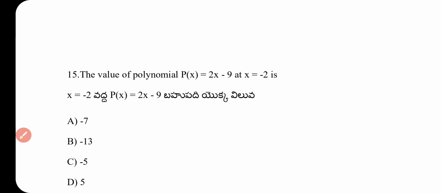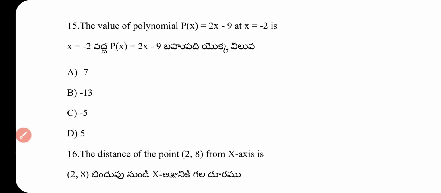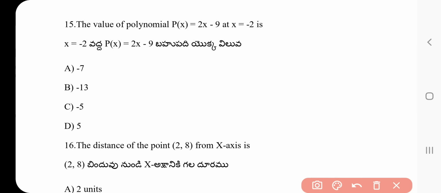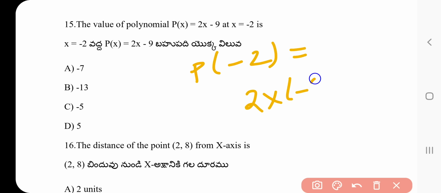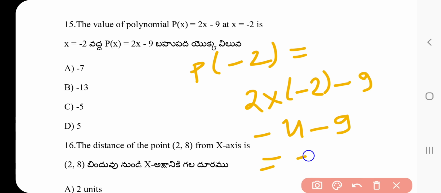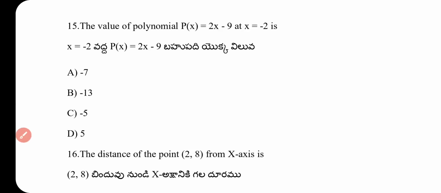Question number 15. The value of polynomial p of x equal to 2x minus 9. Put the value of x as minus 2. So p of minus 2 is equal to 2 multiplied by minus 2 minus 9, which is minus 4 minus 9. This is equal to minus 13. Minus 13 is the correct answer. Option B is the correct answer of the 15th question.